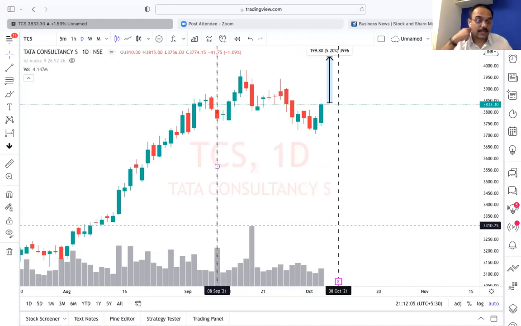Why I'm drawing this line is that we will actually start looking for a trade 1 month before, so we don't have to run around. If you want to trade in TCS and earn money, we'll wait for the setup only 1 month before that earnings date. We have to be patient and ready to trade.